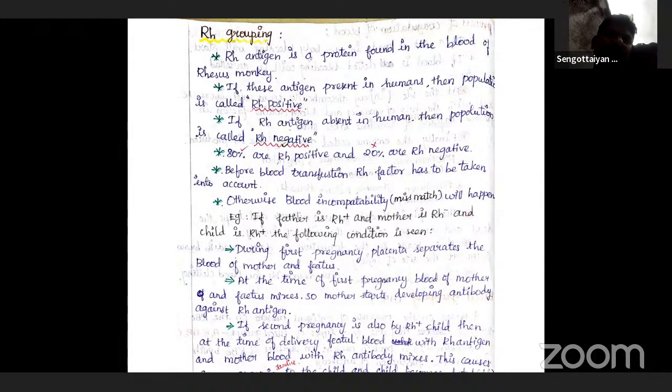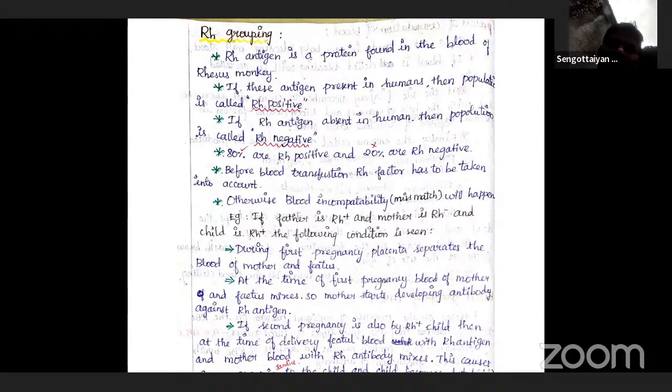That condition is called erythroblastosis fetalis. It is an important question, I think you know it from your school days, so you should know its meaning.